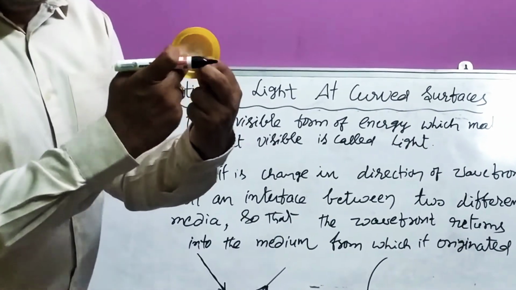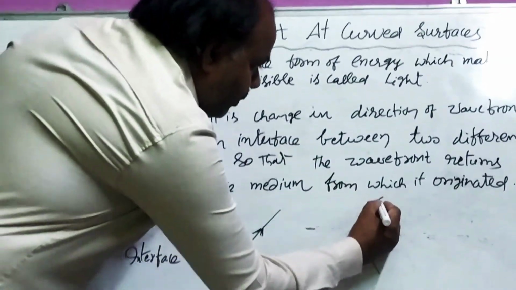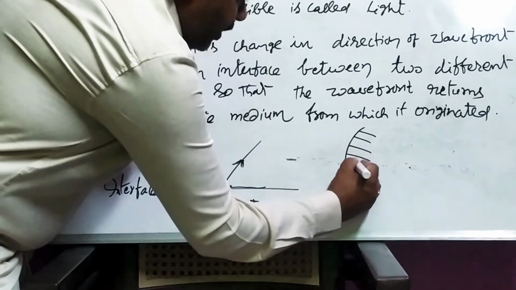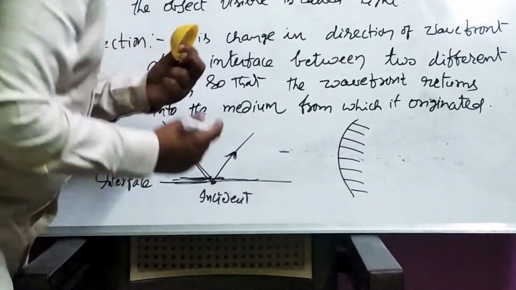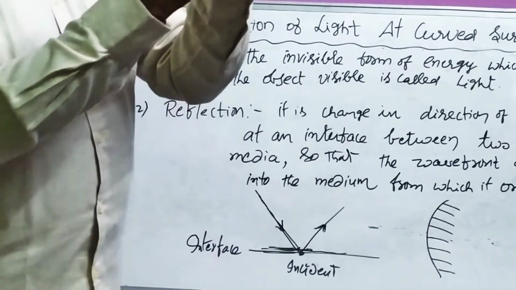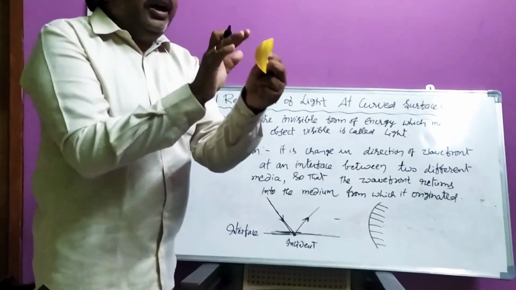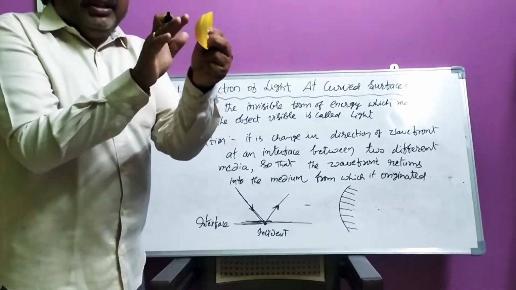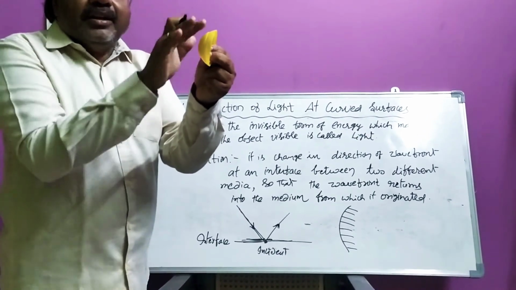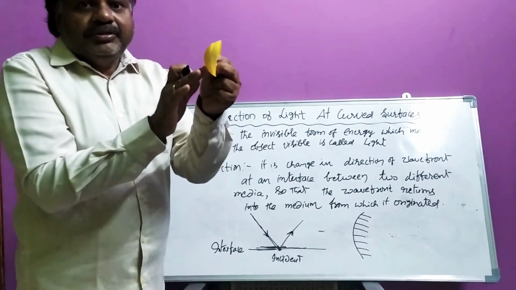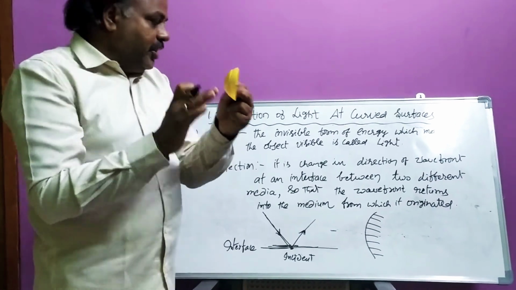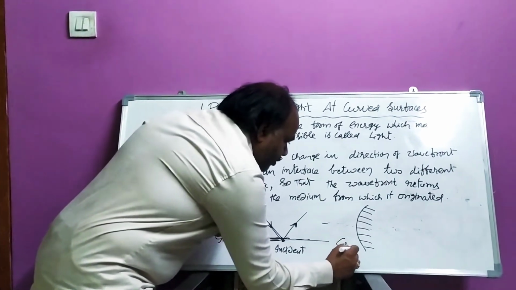Its inside portion will be coated with some paint. The inside surface will be painted, and the outside surface is not coated. So this type of mirror is called a convex mirror.